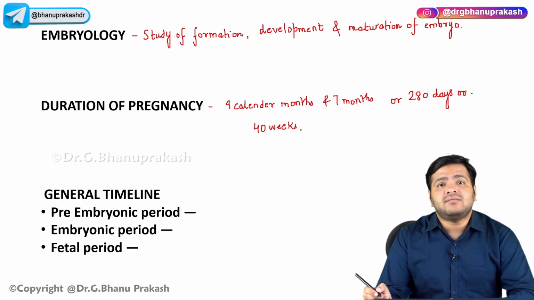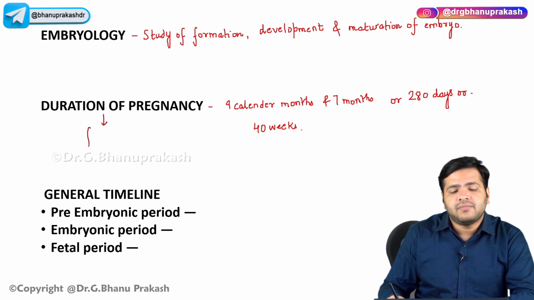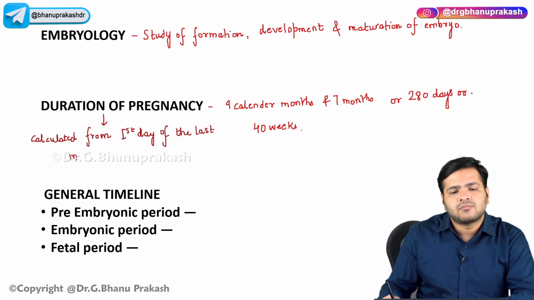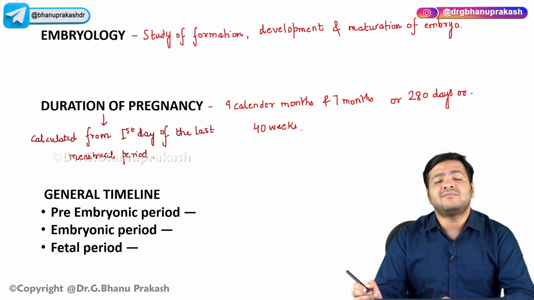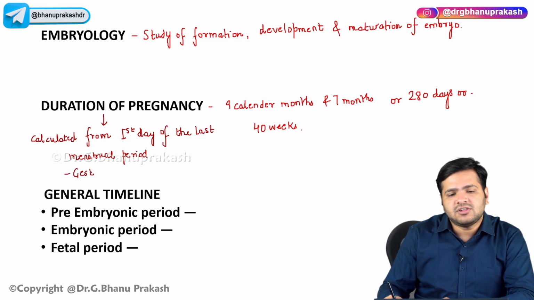Now the duration of pregnancy, it is calculated from the first day of the last menstrual period. So this is also called the gestational age. Okay, this is also called the gestational age.